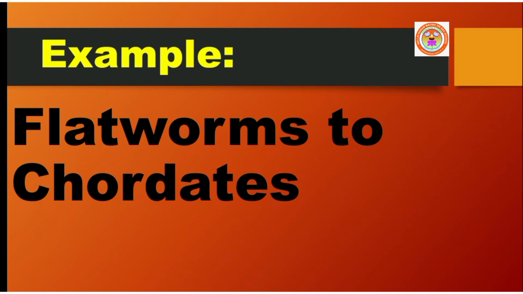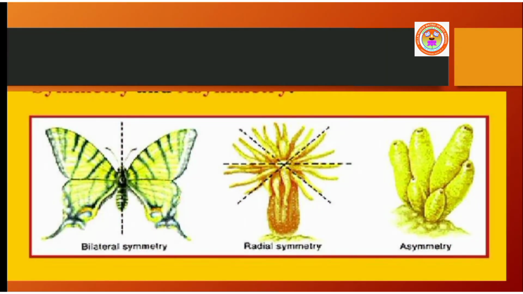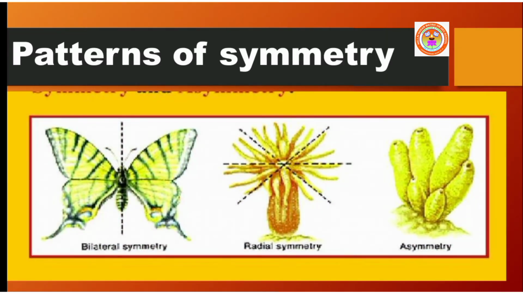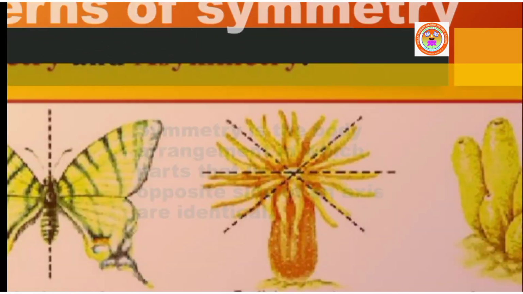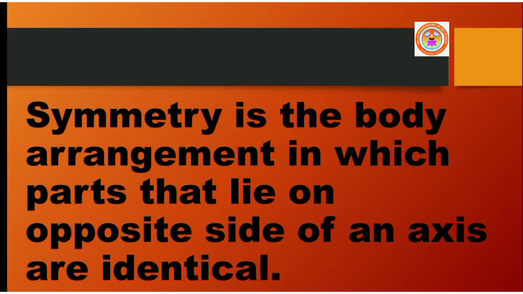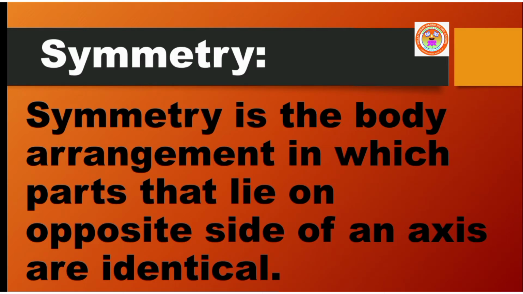Now let us see patterns of symmetry. What is symmetry? Symmetry is a body arrangement in which parts that lie on opposite side of an axis are identical. That is the definition for symmetry.